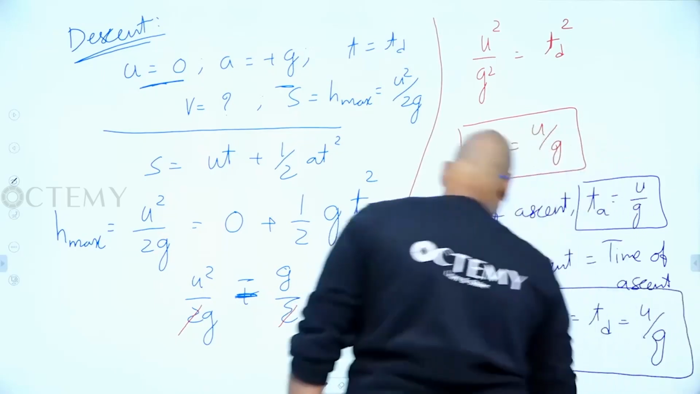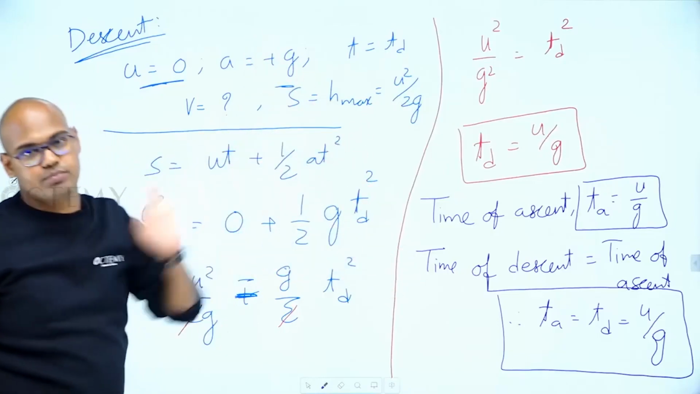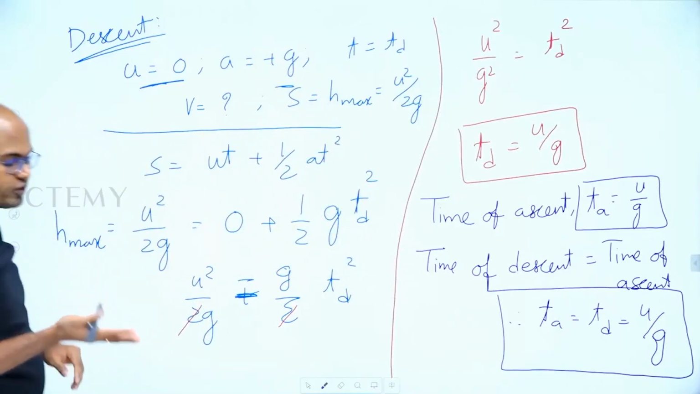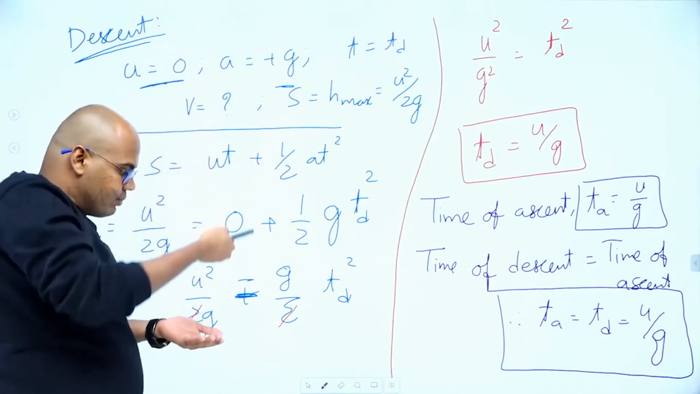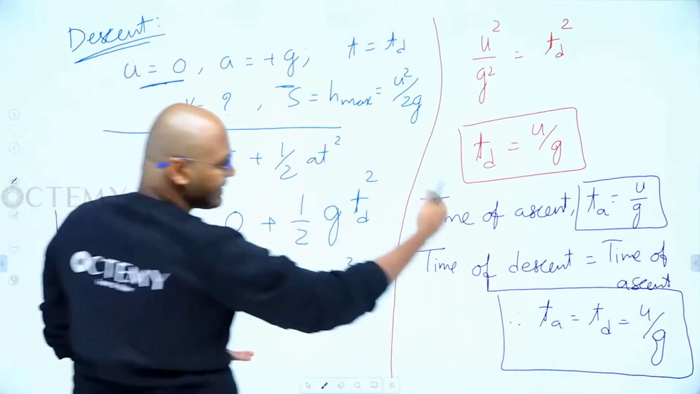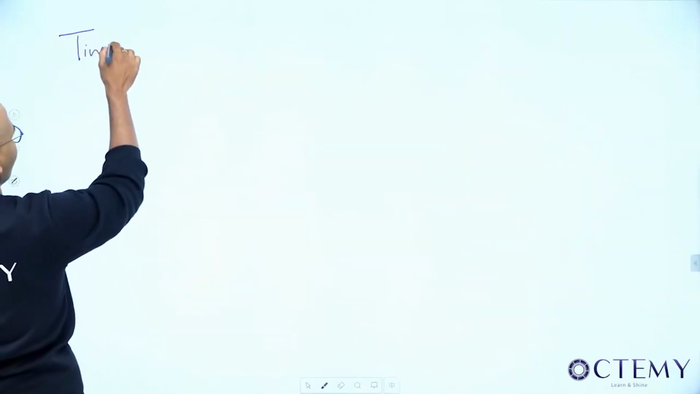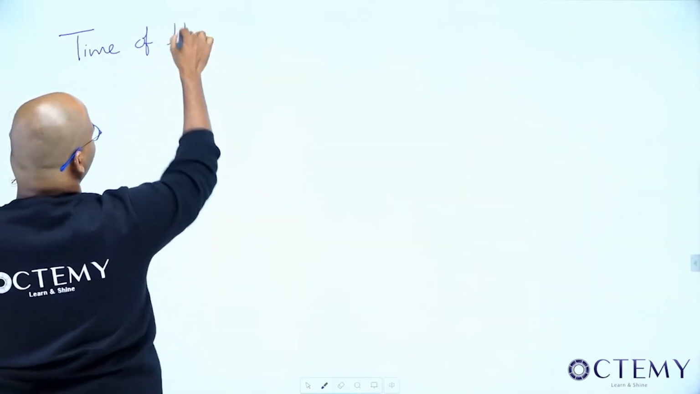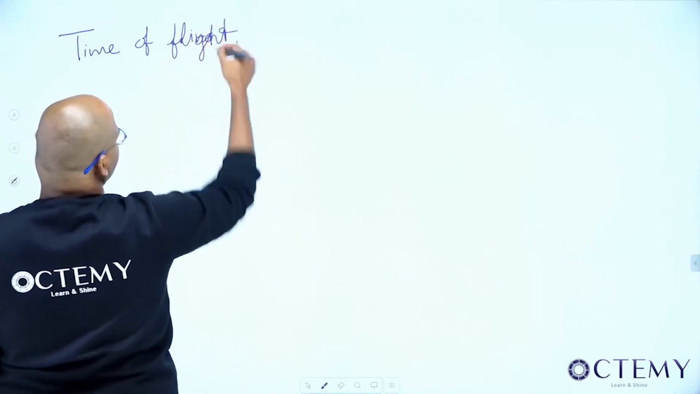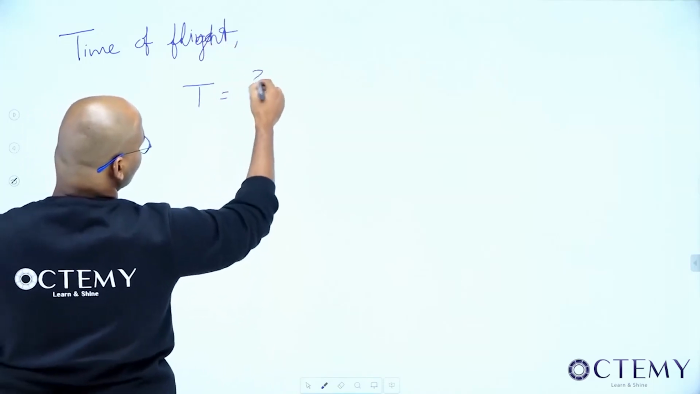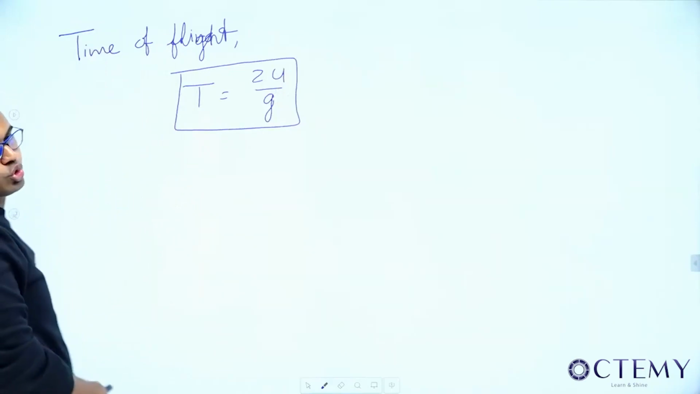So whatever the time it has taken to go up, it has taken the same time to come down. Now, what is the total time? From projection to go up and again come down, nothing but time of ascent plus time of descent. And that is nothing but called time of flight. So, time of flight, that is how much? u by g plus u by g, time of ascent plus time of descent. That is 2u by g.